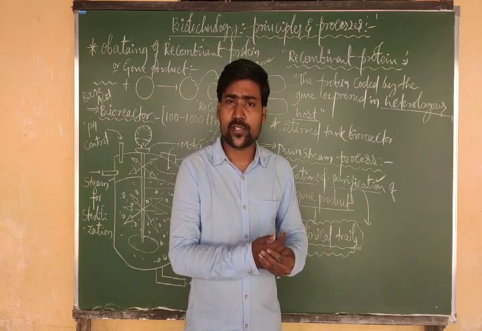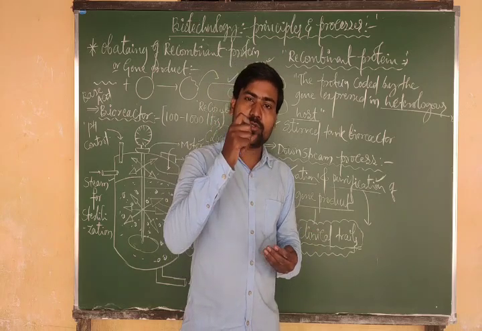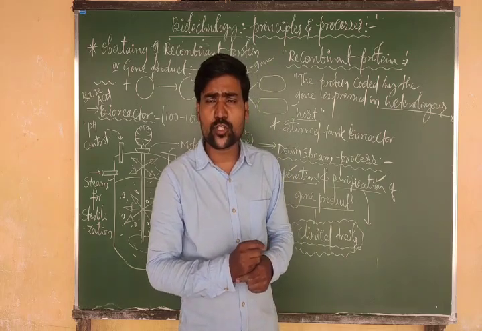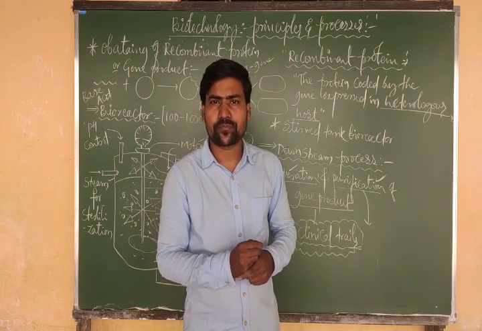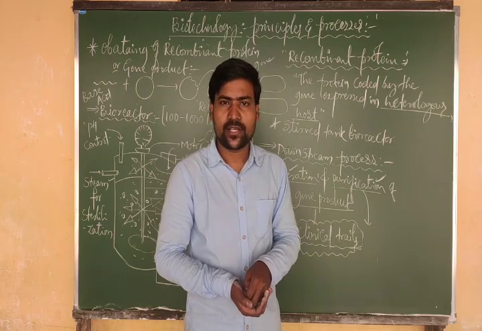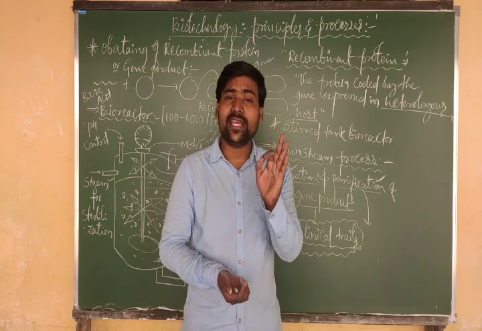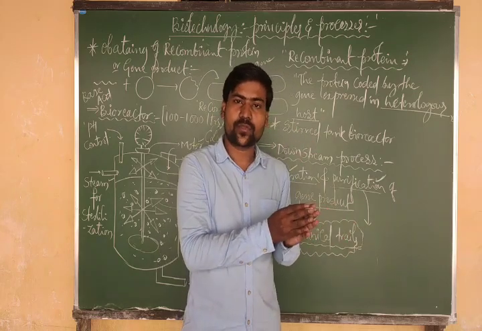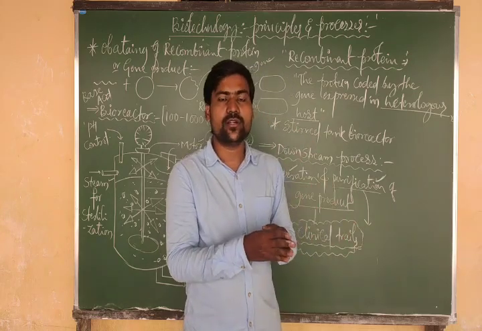I think that chapter is also over. So I think from the botany portion all the chapters are over. And if you are not getting any chapters properly, go to the previous videos, observe the videos once and get the clarification.